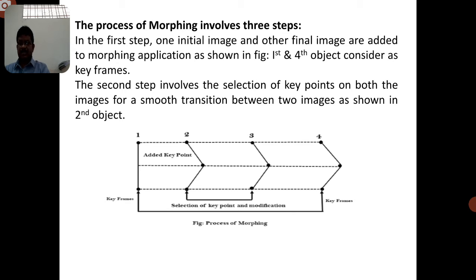This is the first one. So the second step involves the selection of key points on both the images for a smooth transition between the two images. That means here you can consider what the second one is: we have to take the key points, the coincident points of that particular image. We have to set the key points of both, in the sense the initial image and the already derived image. These two images are to be combined, and then we can set a transition. Transition is nothing but replacing that particular position. So that is the second one.